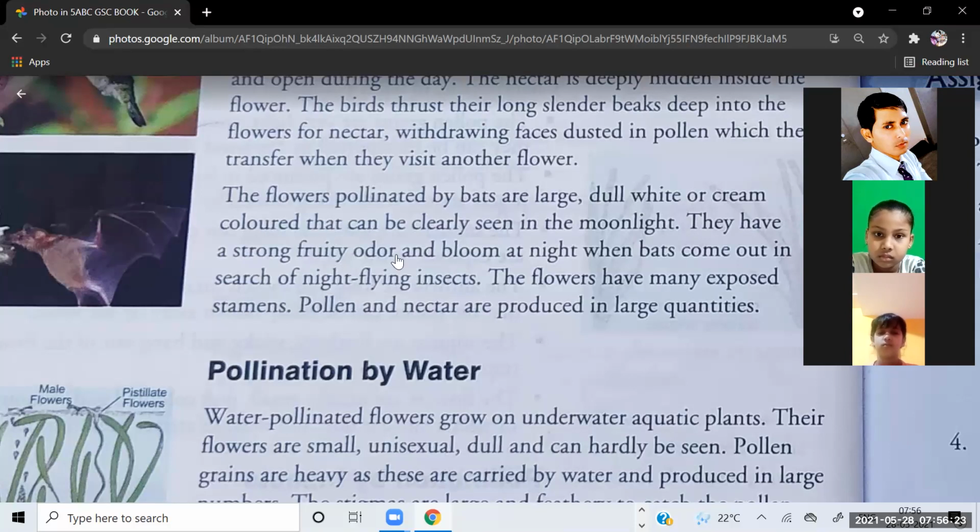They have a strong fruit odor and bloom at night, when bats come out in search of night flying insects. The flowers have many exposed stamens. Pollen and nectar are produced in large quantities.